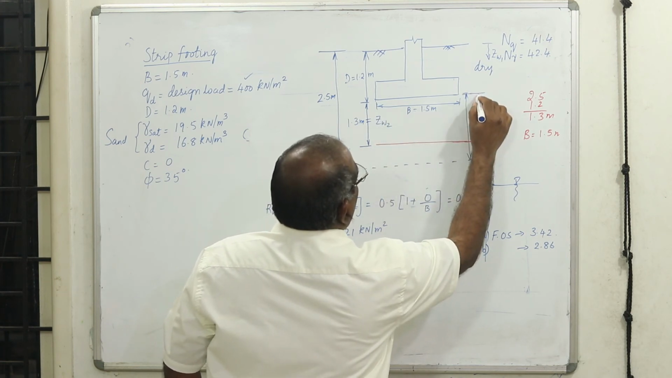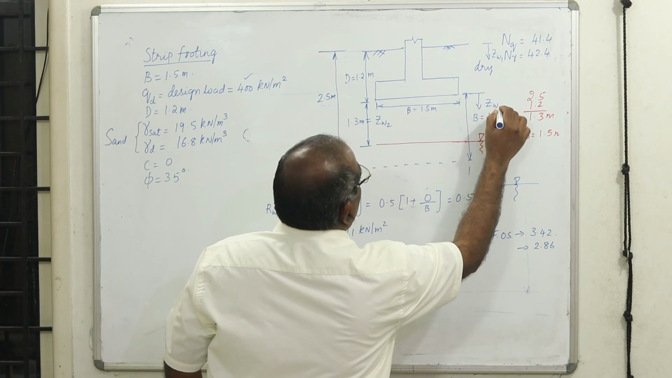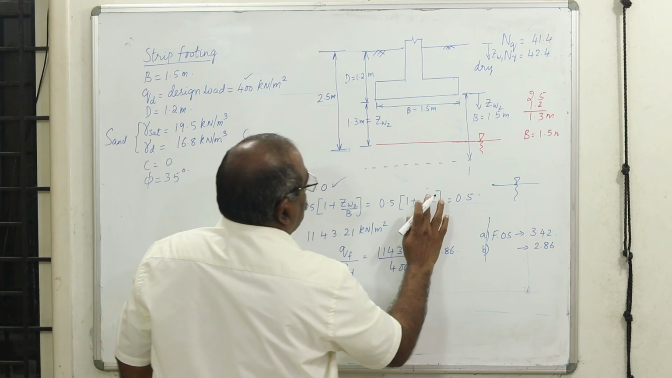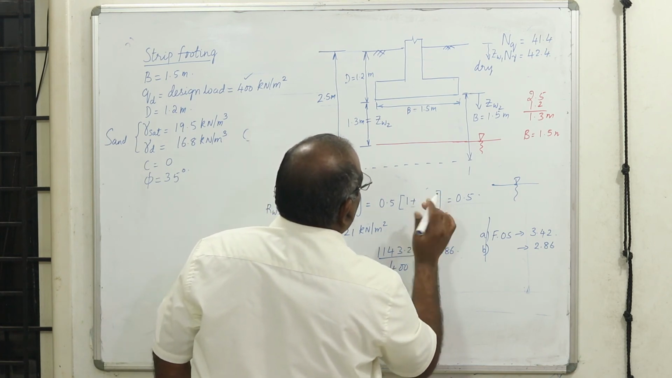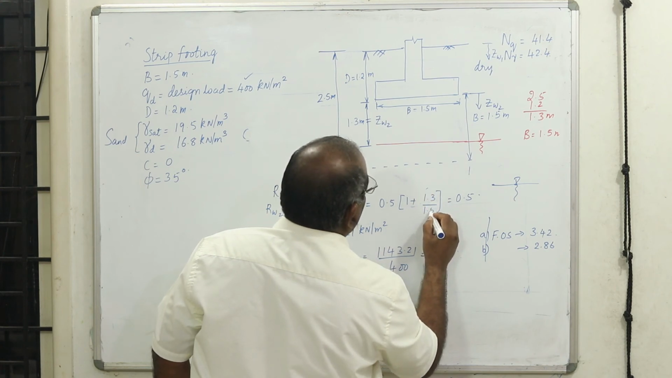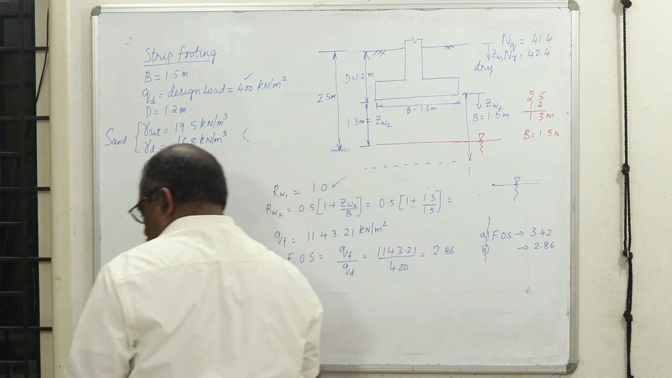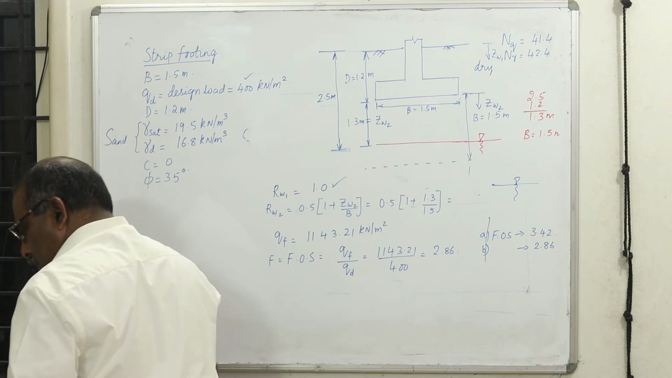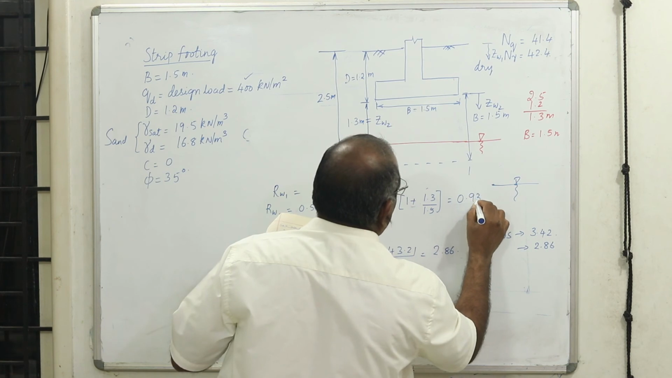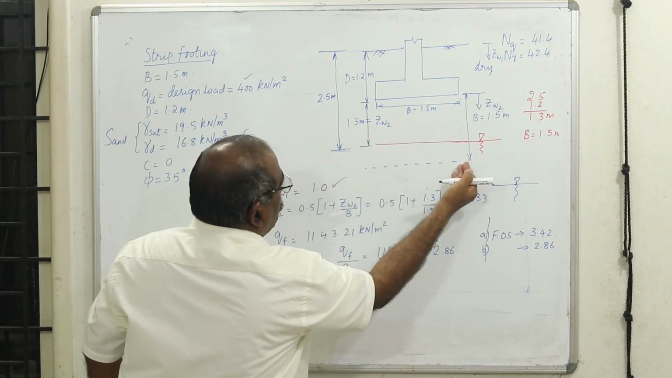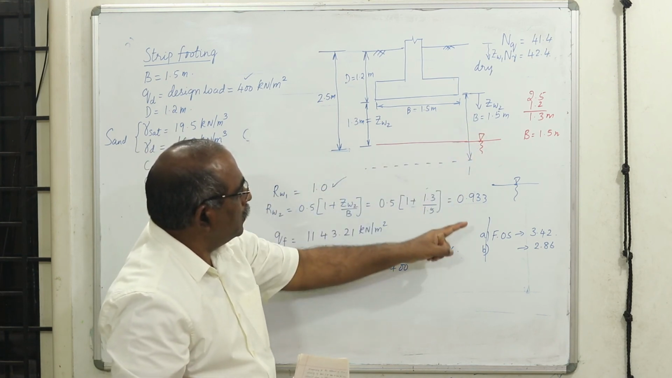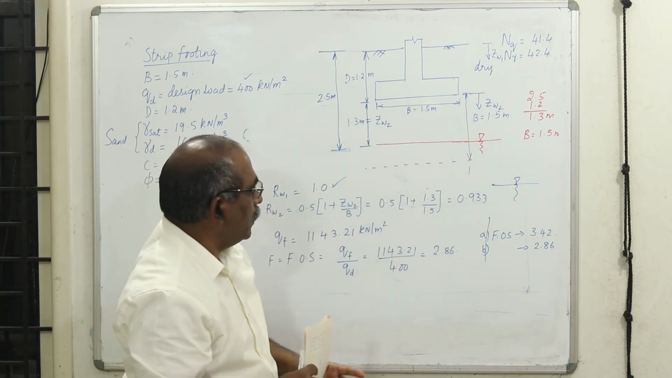Your ZW2 varies from the footing level. Therefore, this becomes 1.3 meters divided by 1.5 meters. This reduction factor also comes to 0.933. So since it is coming very near to the depth equal to the width of the footing, this is coming very near to 1.